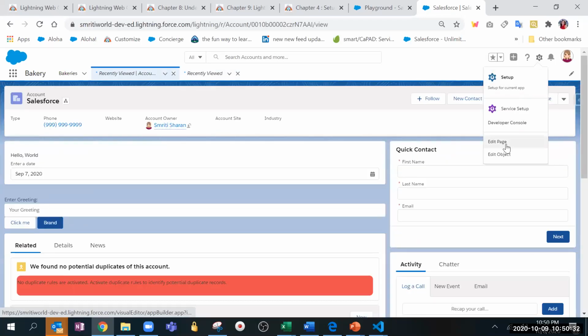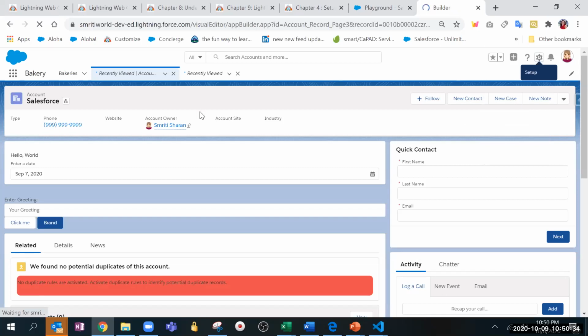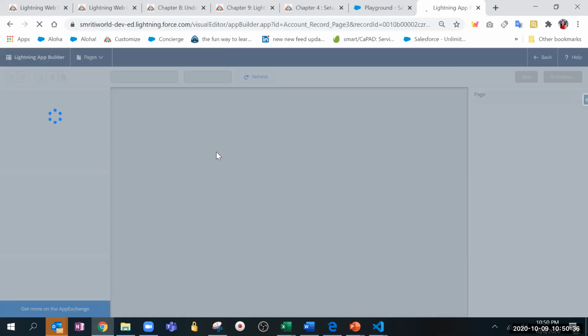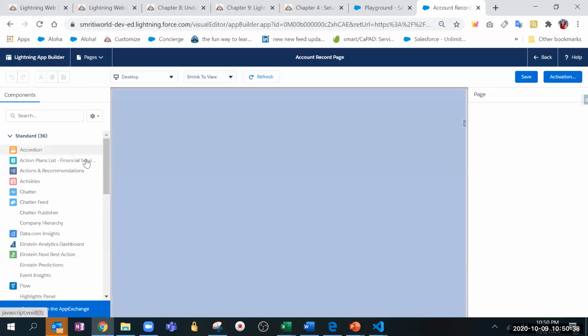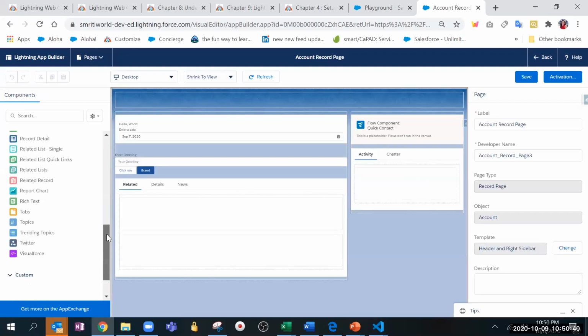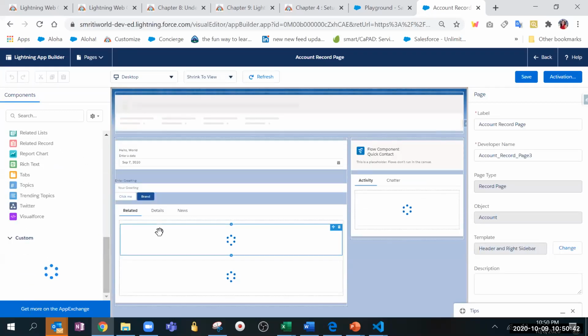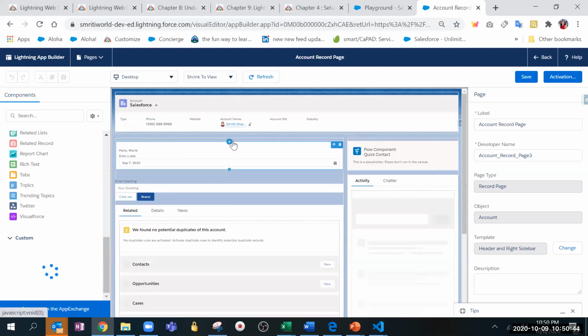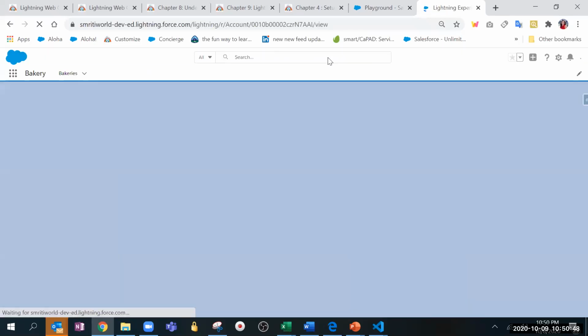Then you just need to do the edit page, and then you have to drag and drop the component and then save it, like you do for the Aura. Simply you drag and drop it, and then you will be able to see that particular component in the record page. So like that, the whole meta XML file works.